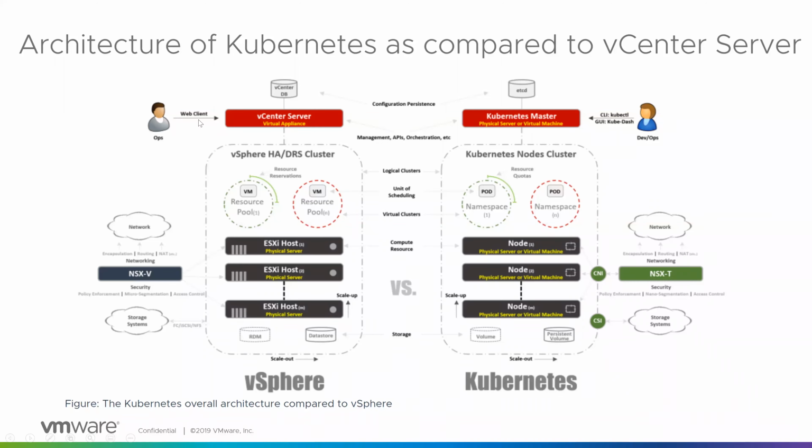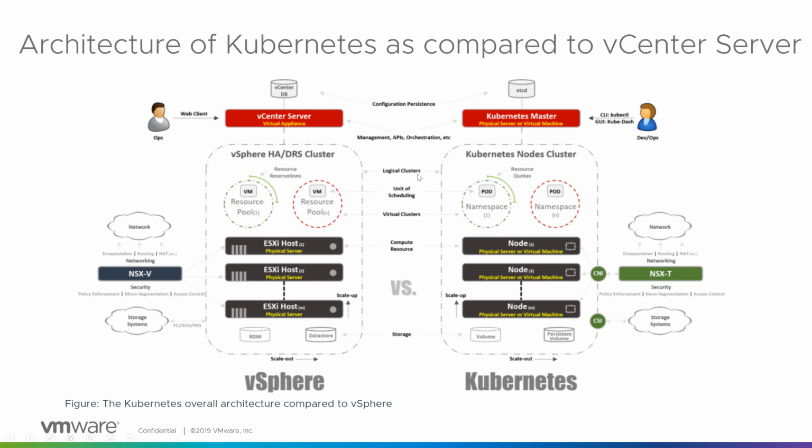How do we connect to vCenter? We connect using a web client. We go to https://vcip. Similarly, for Kubernetes, for the GUI we use kubedash, which is nothing but the Kubernetes dashboard. Also, we have a CLI method, which uses the command called kubectl.